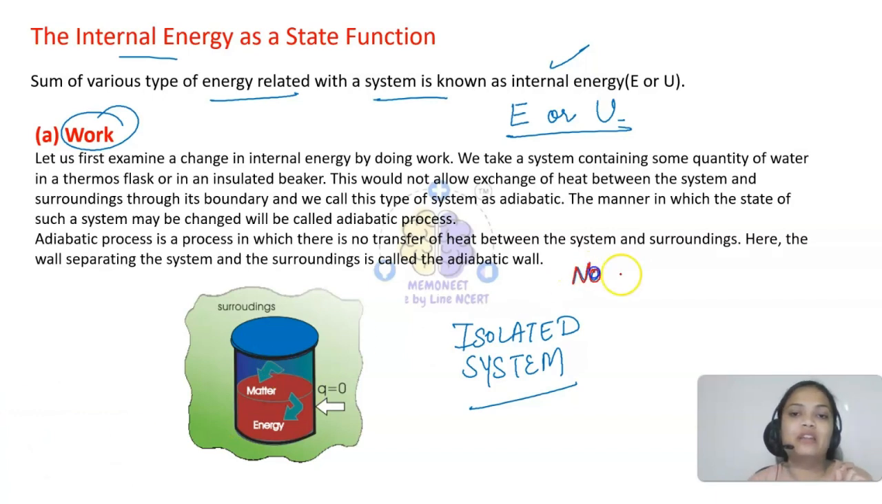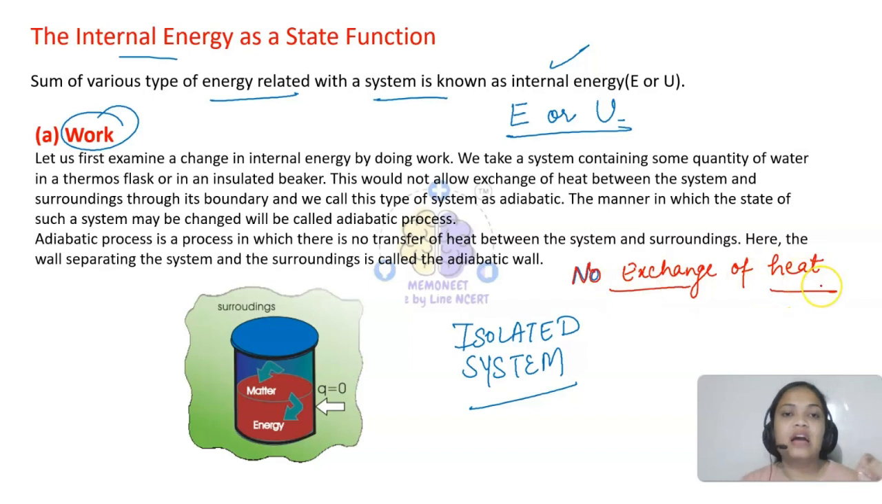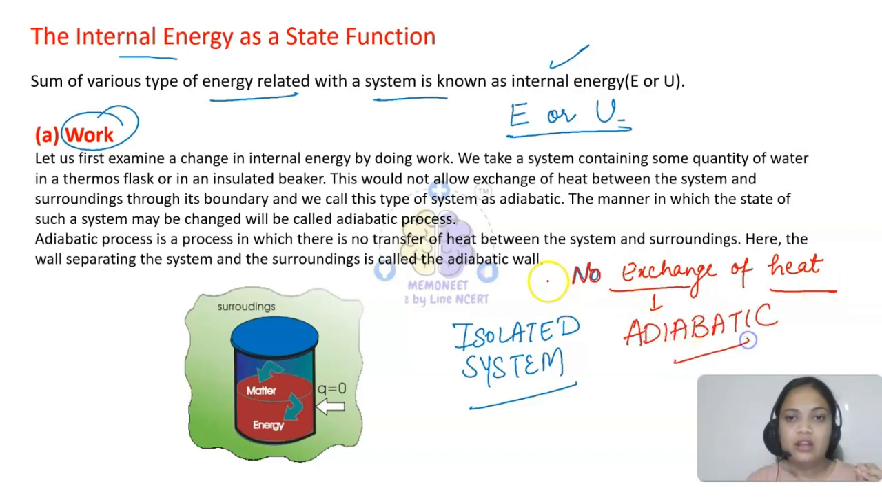Whenever there is no exchange of heat between the system and the surroundings, we call that type of system an adiabatic system. Very important thing, please note it. Whenever there is no exchange, an isolated system is an example of an adiabatic system, because there is no exchange of heat.